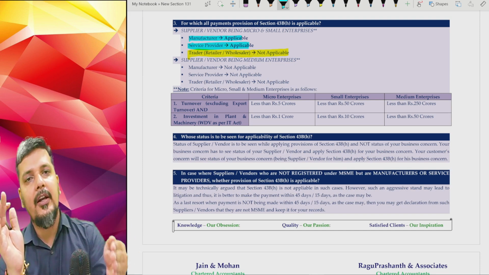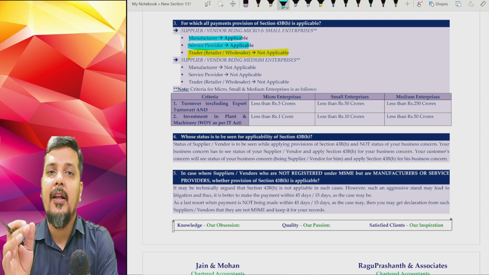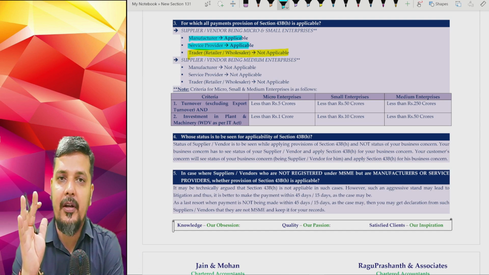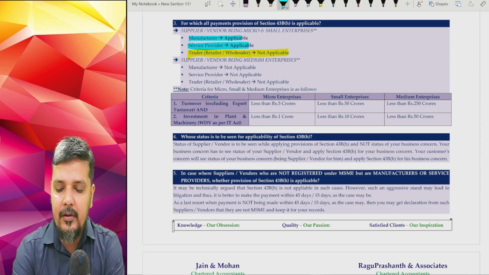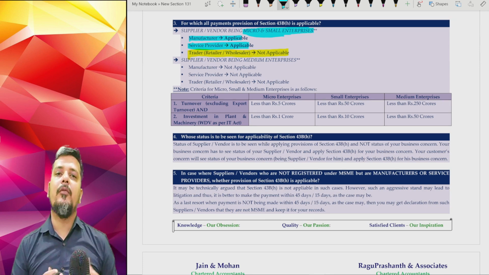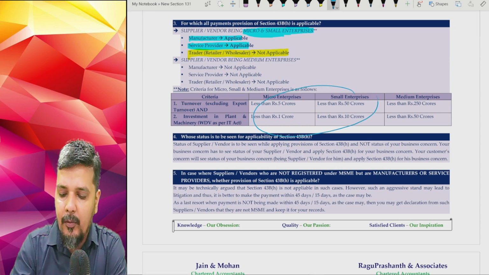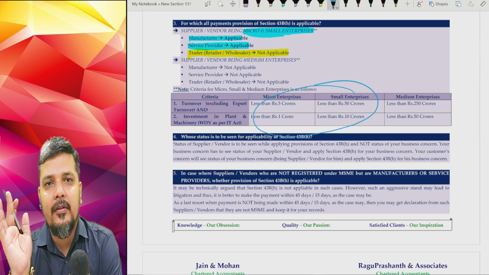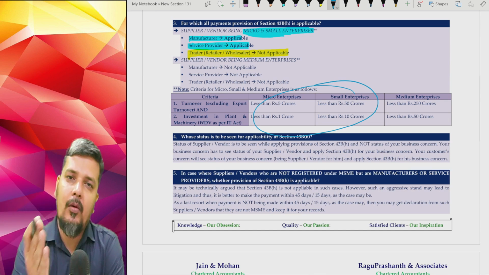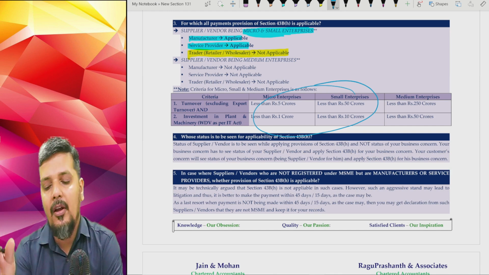In your list of creditors or liabilities for expenses, only take out your manufacturer and service providers. Even in those list of manufacturer service providers, take only those who are basically micro and small enterprises as per MSME Act. Now you may ask, who's micro, who's small? Whether it is micro or small, those enterprises either should be micro, very lesser turnover and investment in plant and machinery, or small.